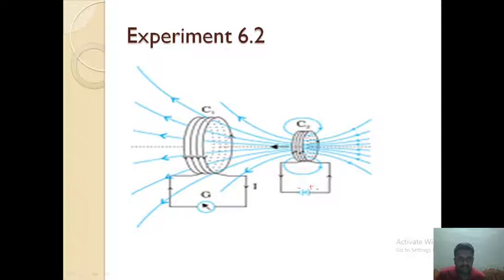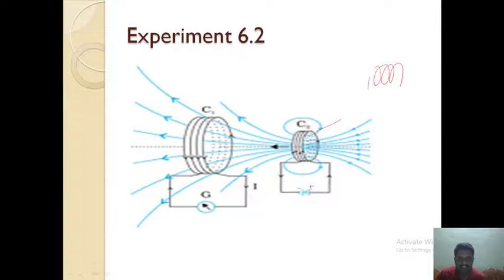A coil with a number of turns is called a solenoid when it is connected to a battery. According to Oersted's experiment, a magnetic field is produced around a coil, and the magnetic field of a solenoid is similar to that of a bar magnet. This is a source of magnetic field. It plays the same role as a bar magnet.